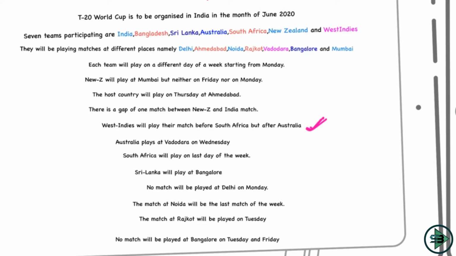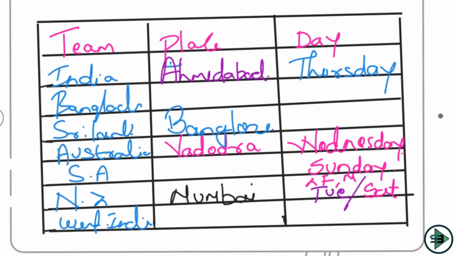Then: no match will be played at Delhi on Monday. Okay, so where do I put this now? I don't know exactly where to put this. Maybe I can make some assumption, but for the time being I will not use this sentence. But I know that I cannot have Monday at Delhi. So Delhi and Monday as a combination cannot go on.